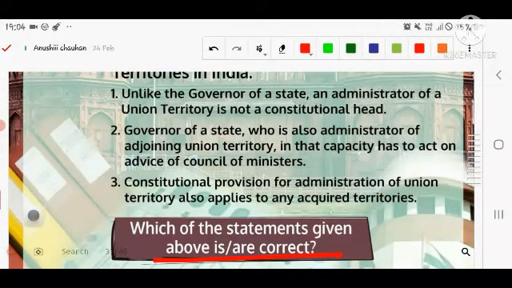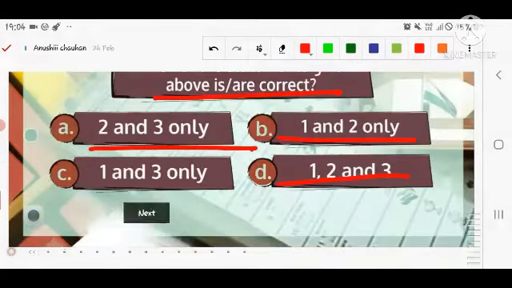Number third, the constitutional provision for an administration of union territory also applies to any acquired territory. And that is the option in front of you. Let's see the next question.